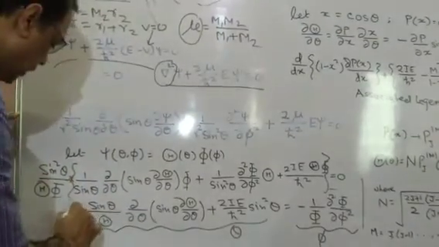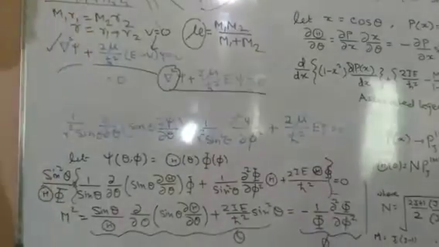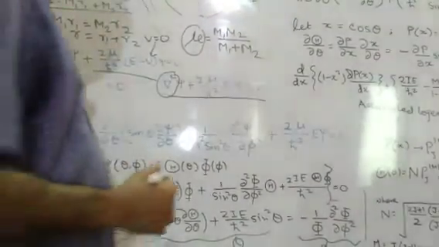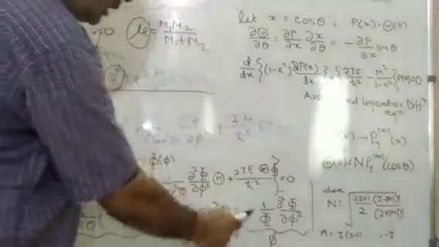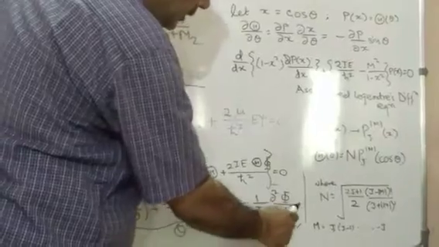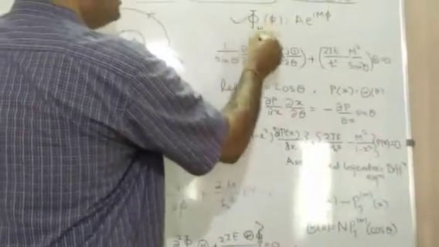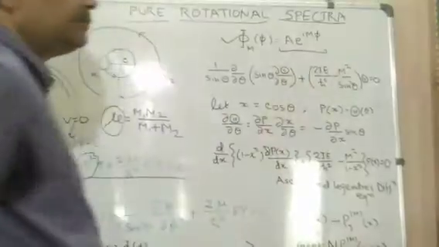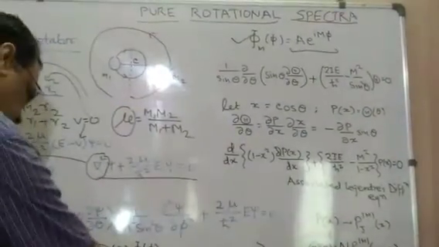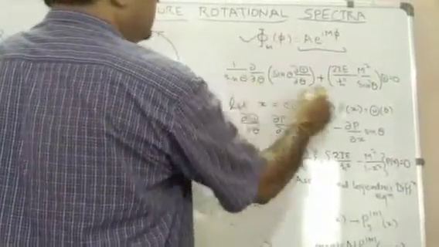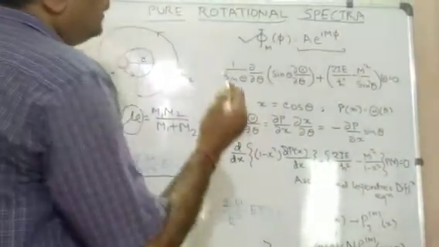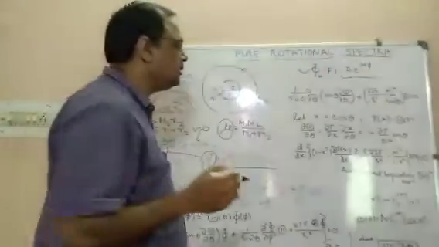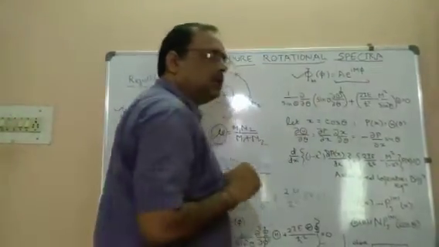Suppose we equate both sides to m square. The first one, minus 1 upon Phi del square Phi upon del phi square equal to m square, will give the solution Phi m like this. And if we take the left hand side and rearrange, we will get such a type of equation where we have the m square inside the bracket. We want to solve it to get the value of this capital Theta.